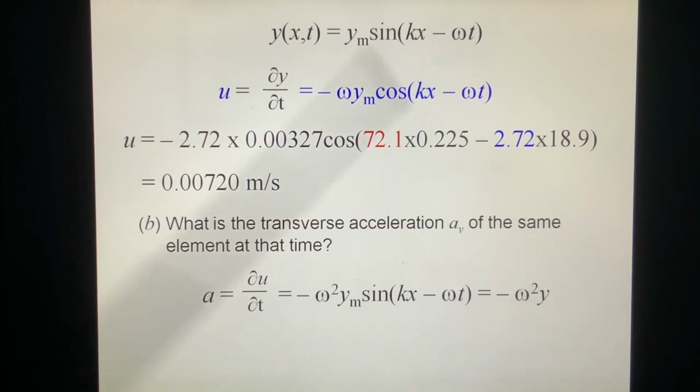You look at this one, what do you find? You find a is proportional to its displacement. So this is a simple harmonic motion, okay, with angular frequency omega.